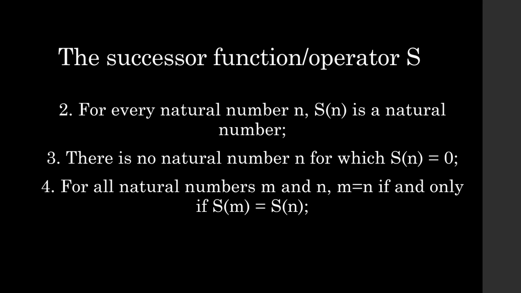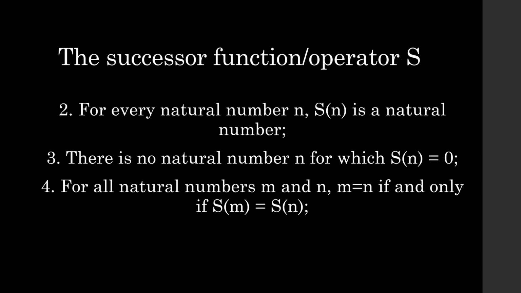That means the successor function can never be equal to 0. So that already deals with the case that S of 0 is not equal to 0. That already guarantees that we have at least two elements in the natural numbers, 0 and S of 0, that are distinct. However, now I can apply S to S of 0 and get S of S of 0. Now by axiom 3, that's not going to be 0, so that's cool.